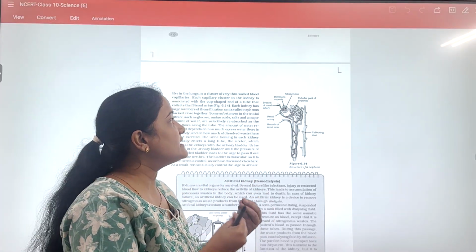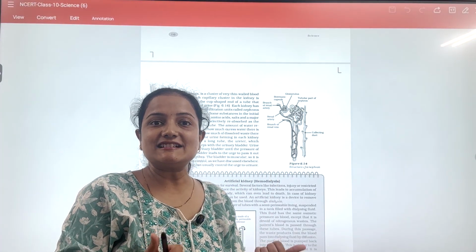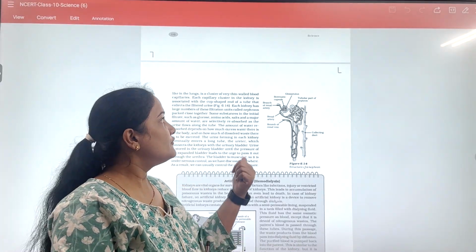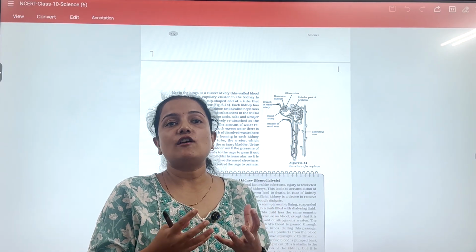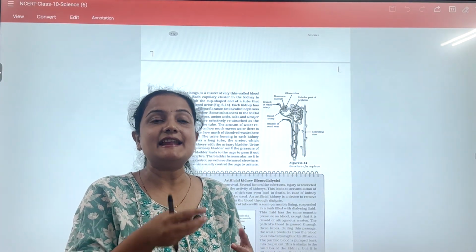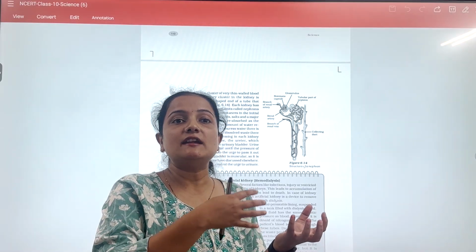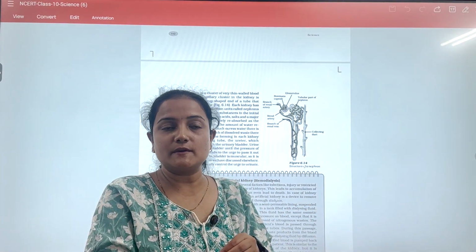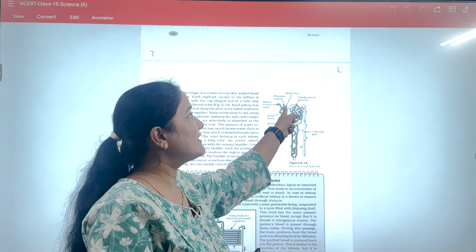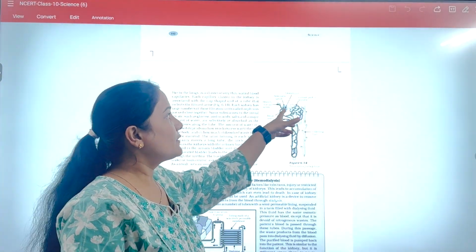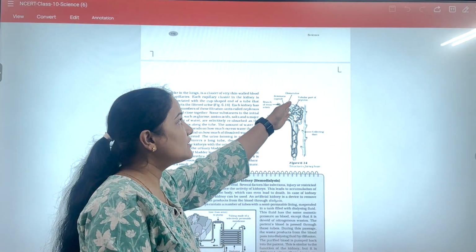Now we will discuss the structure and function of the nephron, meaning its parts. Okay. First we will discuss the glomerulus. It is a cluster of thin blood capillaries, a network of blood capillaries. Our blood which is coming for filtration is first received in these blood capillaries of the glomerulus. So the first filtration of blood takes place in the glomerulus.